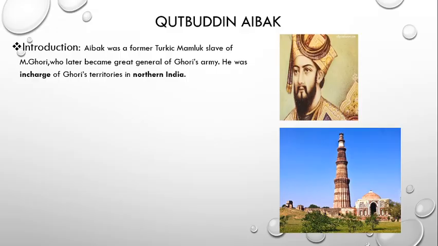So when Muhammad Ghori died, with the consent of all other members and the army, it was decided that Qutbuddin should be the one to take charge of the Ghori's territories in northern India.